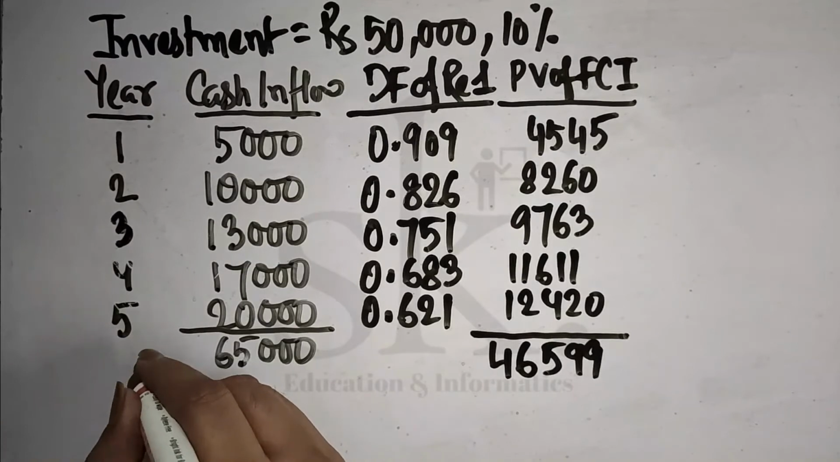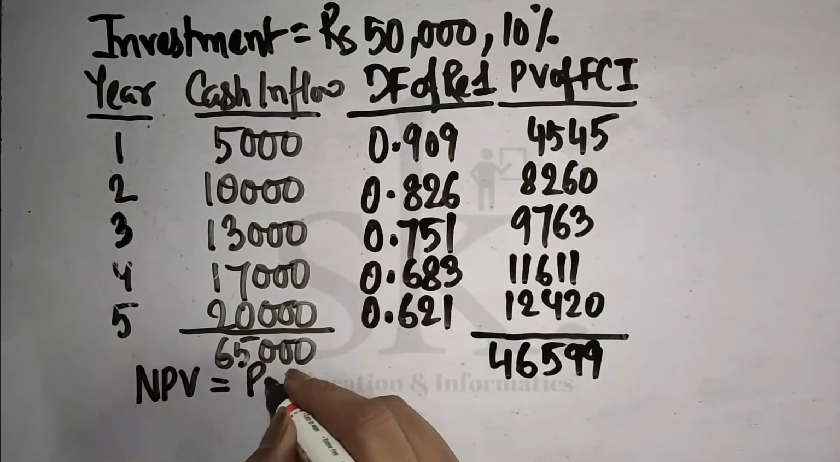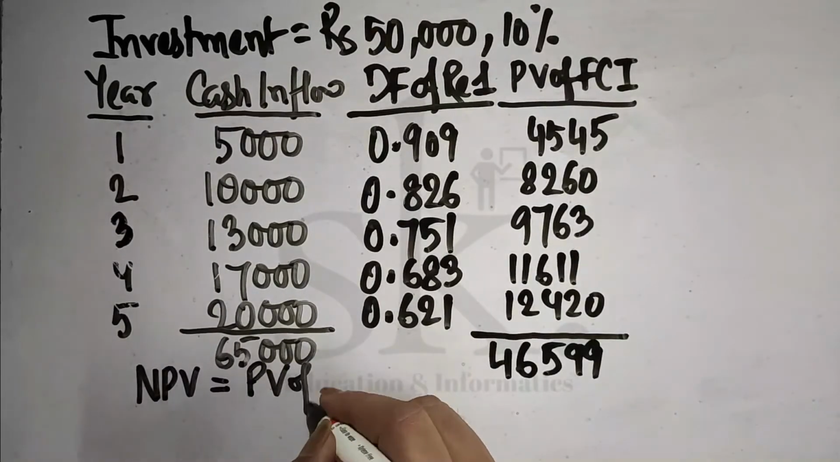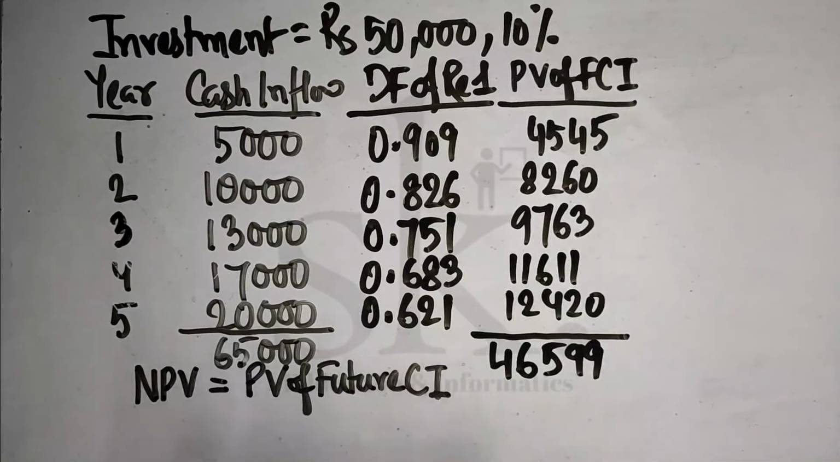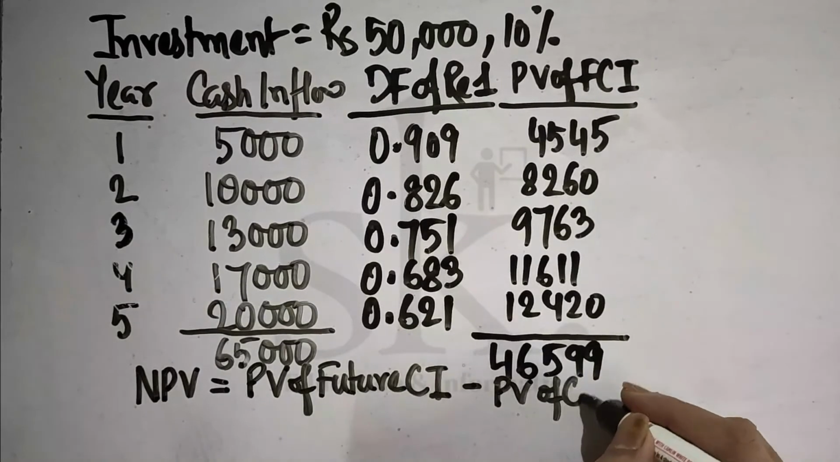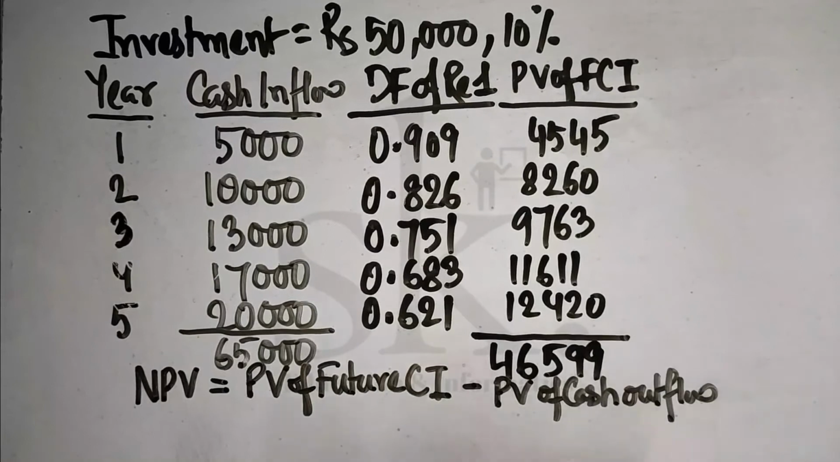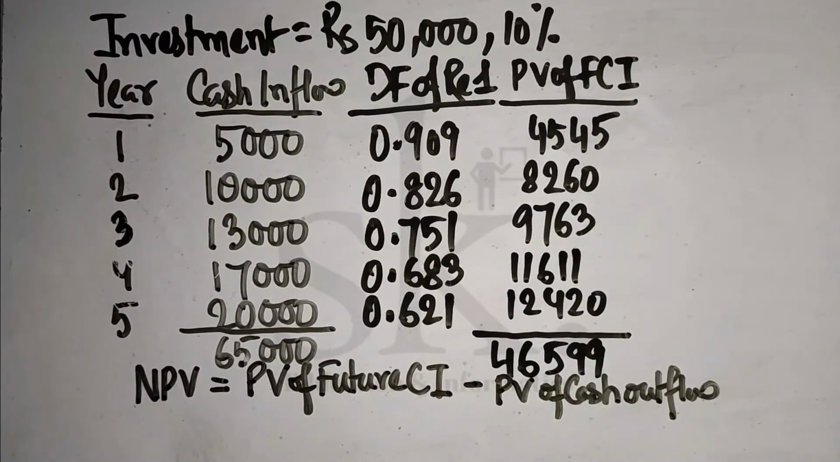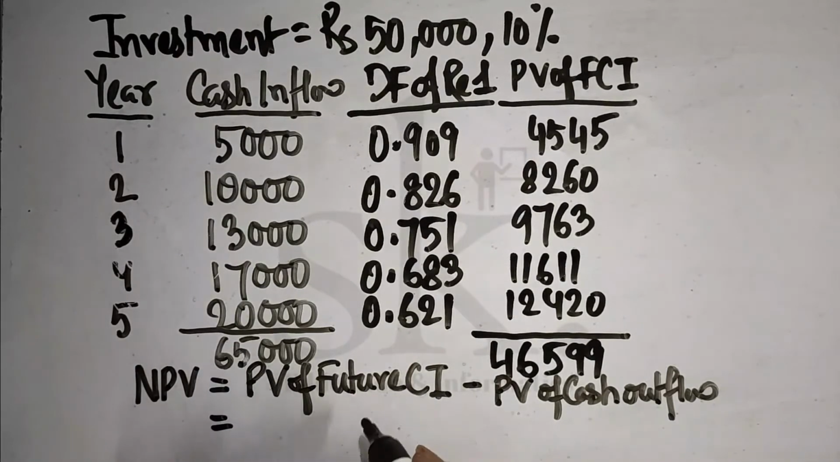Now NPV is, what is the formula of NPV? It is the present value of future cash inflow minus the present value of cash outflow. So this is the formula: the present value of future cash inflow minus the present value of cash outflow. Now, what is the amount of the present value of future cash inflow?